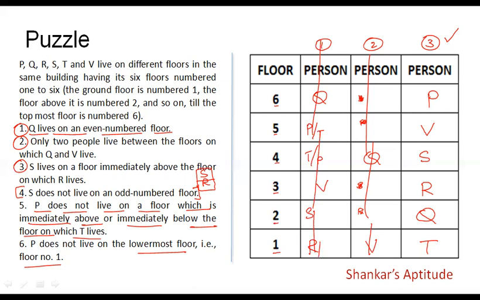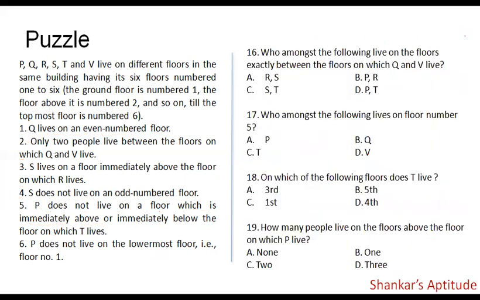So first is eliminated, second is eliminated, only the third possibility wherein Q is living in the 2nd floor is valid. So based on that, we can see V is in the 5th floor, then S and R are occupied, then P and T are also considered. And this will be the final arrangement that we need to consider for answering the questions. So what you need to do now is copy this particular arrangement into your worksheet. All right. And then you please attempt these questions.